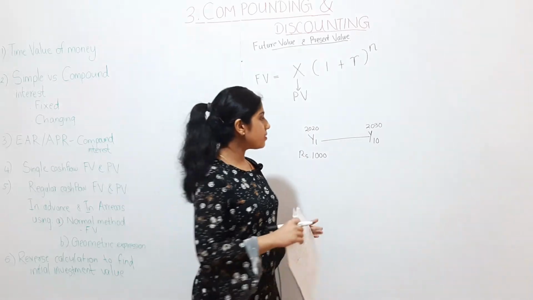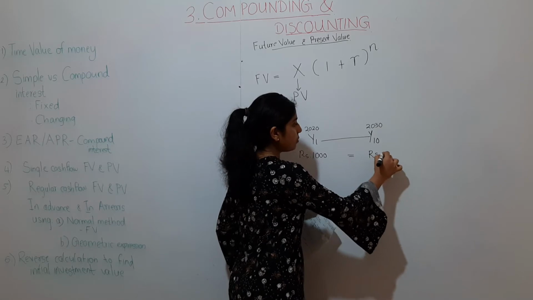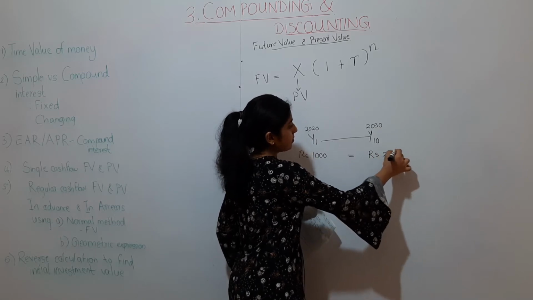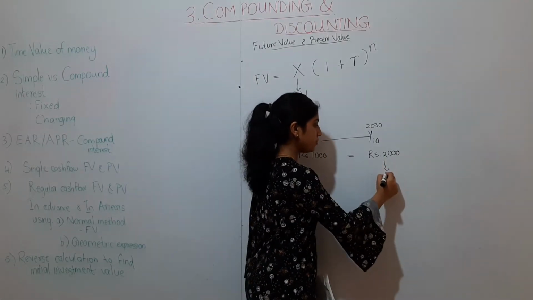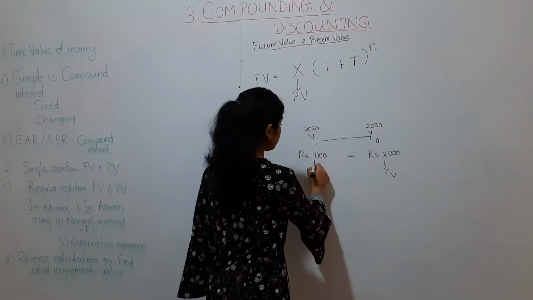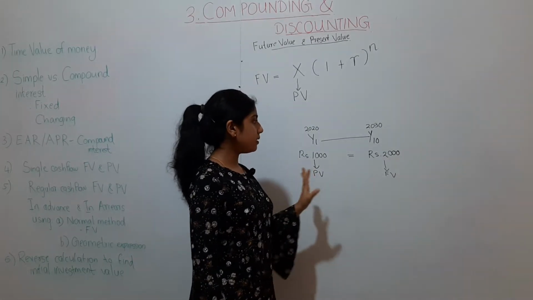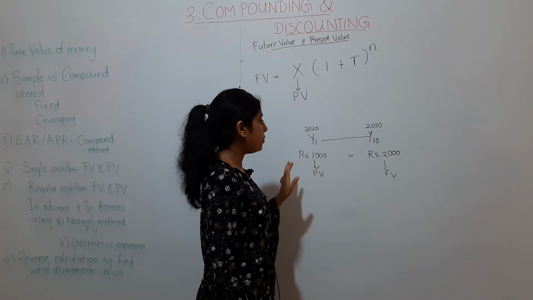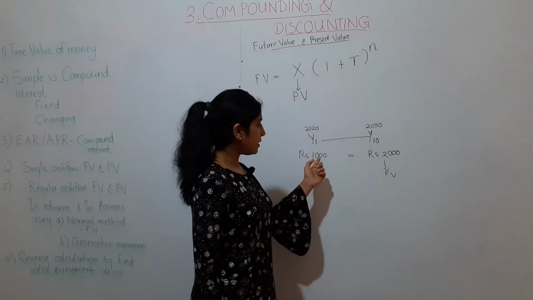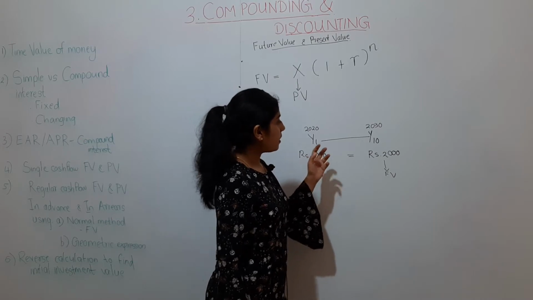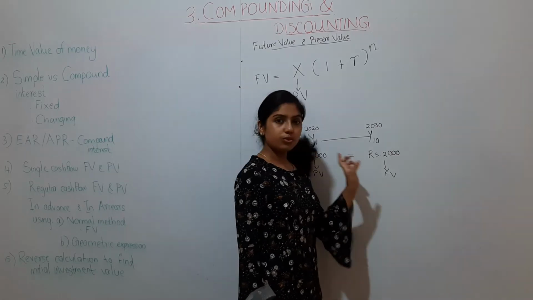So 1000 rupees today may be equal to 2000 rupees in 10 years time.